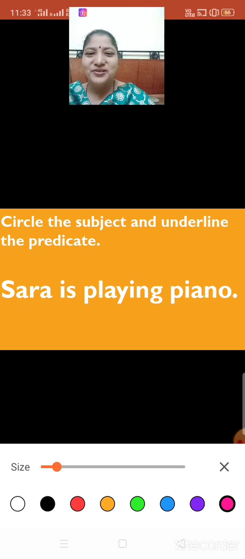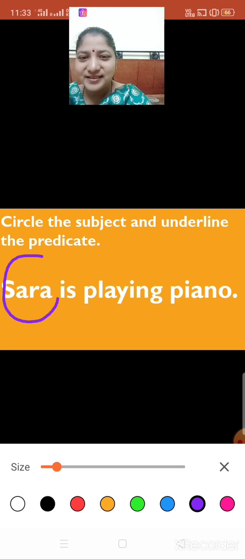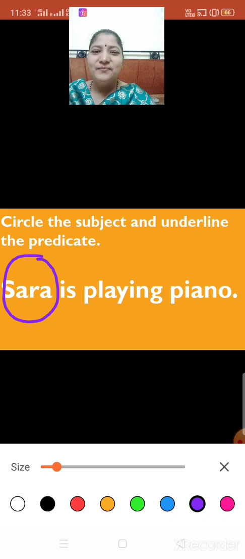Sarah is playing piano. Now children, identify the subject. Yes, you are right. Sarah. Sarah is the subject. And what information is given about Sarah? Yes, she is playing piano. So, is playing piano is the predicate. So, what will you do now? Circle the subject and underline the predicate. So, children, let us circle the subject. Sarah is the subject and is playing piano is the predicate. Understood? Next.